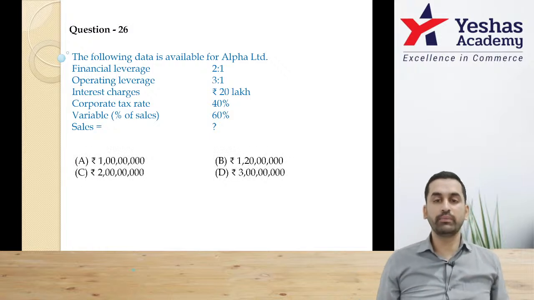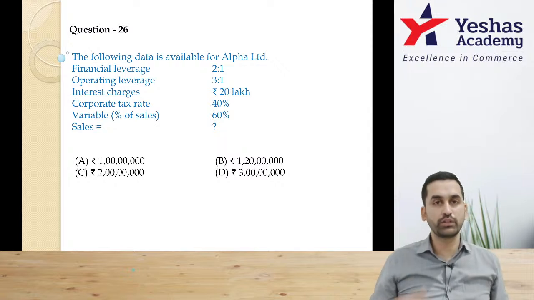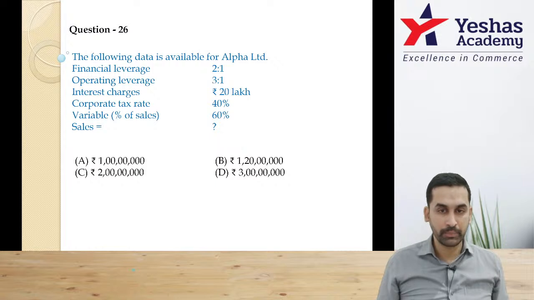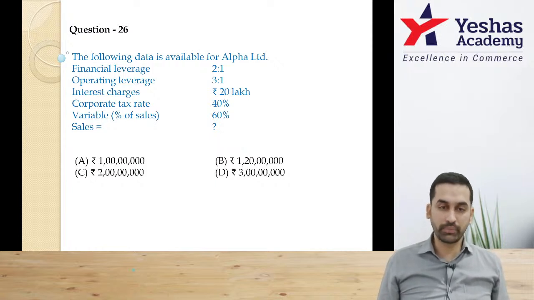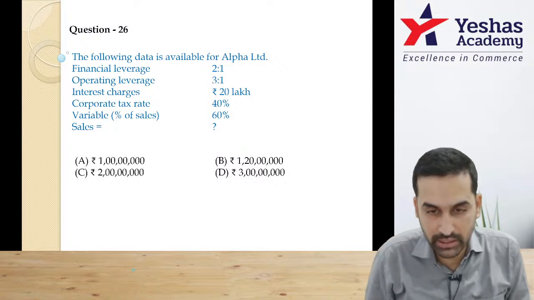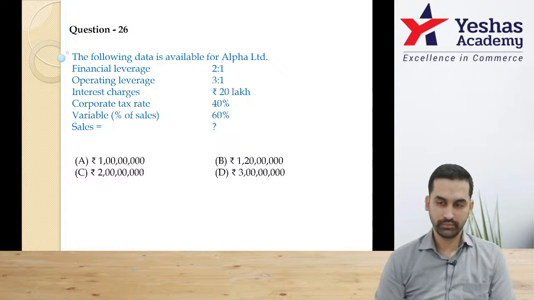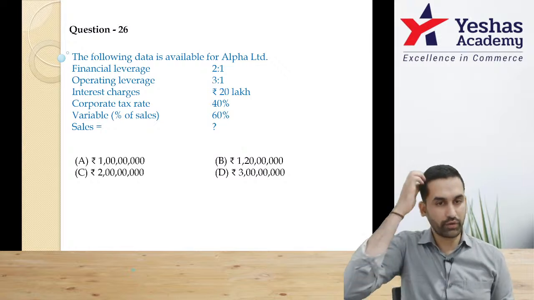The following data is available for Alpha Limited. Financial leverage 2:1 means 2. Operating leverage is 3:1, that means 3. Interest 20 lakh rupees. Tax rate 40%. Variable cost as a percentage of sales 60%. Sales is the question. Very good question actually. This should be a minimum 2 mark MCQ. It takes a lot of time.